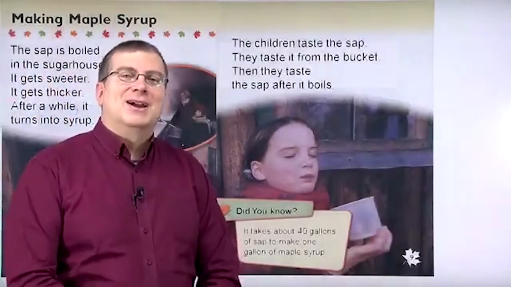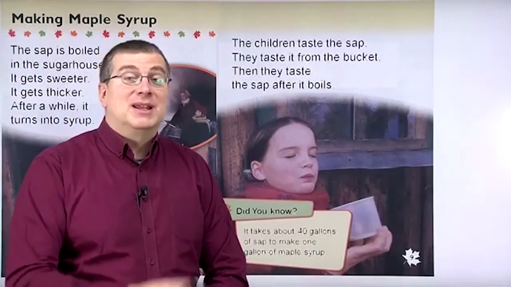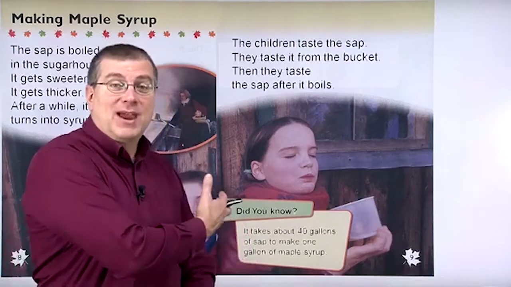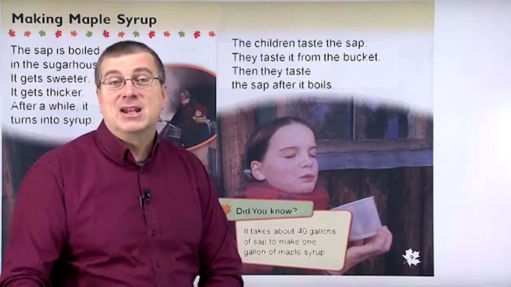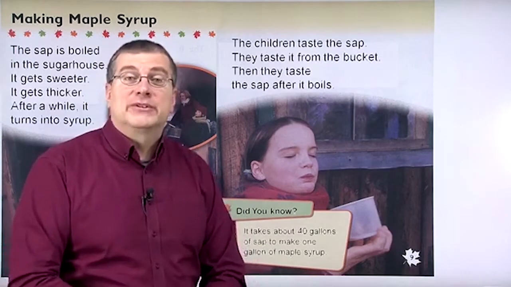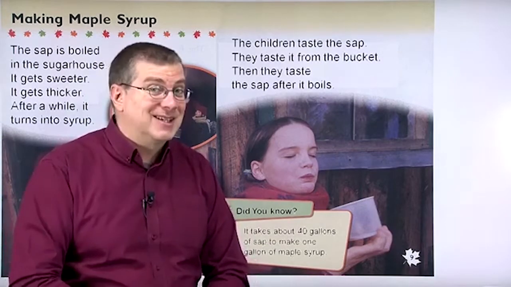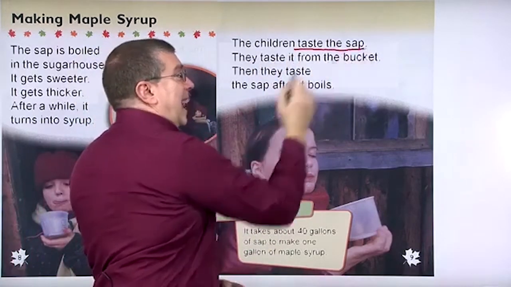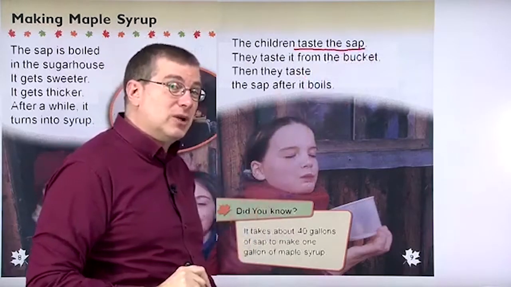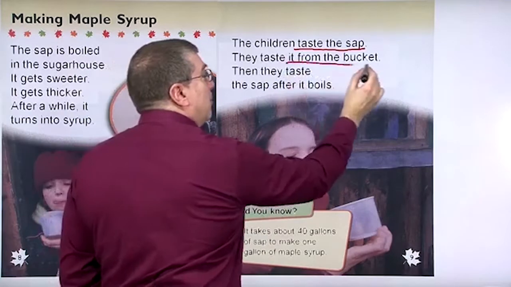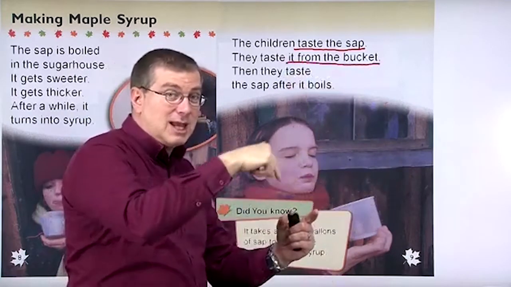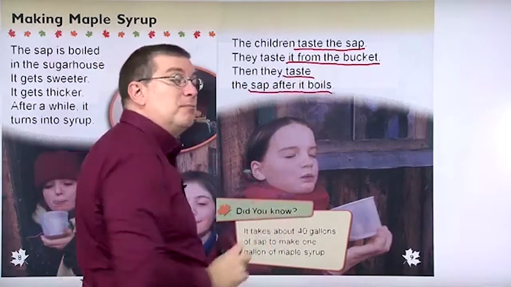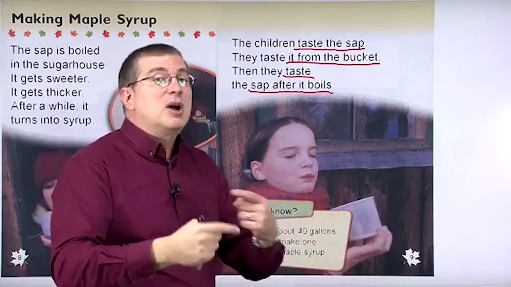Hello, kids. Welcome back. We're studying about maple syrup and especially how maple syrup is made. Remember our story, we have our family that goes to Canada at the end of winter to see how maple syrup is made. And they also get to taste it, right? So let's continue here. The children taste the sap. Remember, the sap is the juice from the trees. They taste it from the bucket. Remember, the sap comes out of the tree, it goes into the bucket. Then they taste the sap after it boils. So it's like they're comparing.